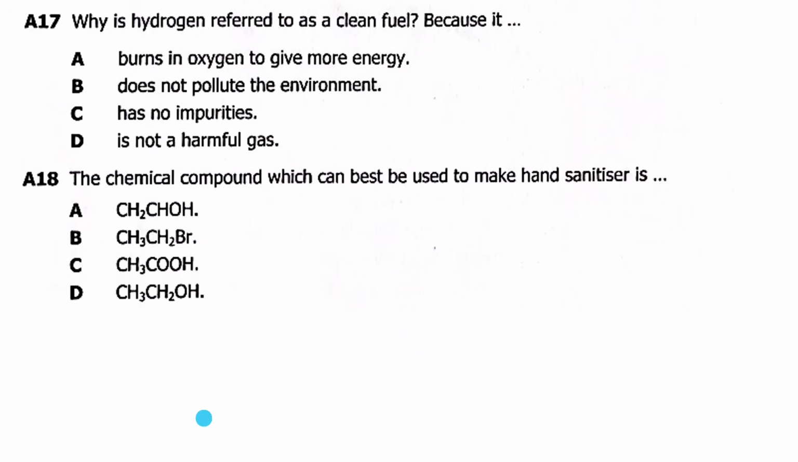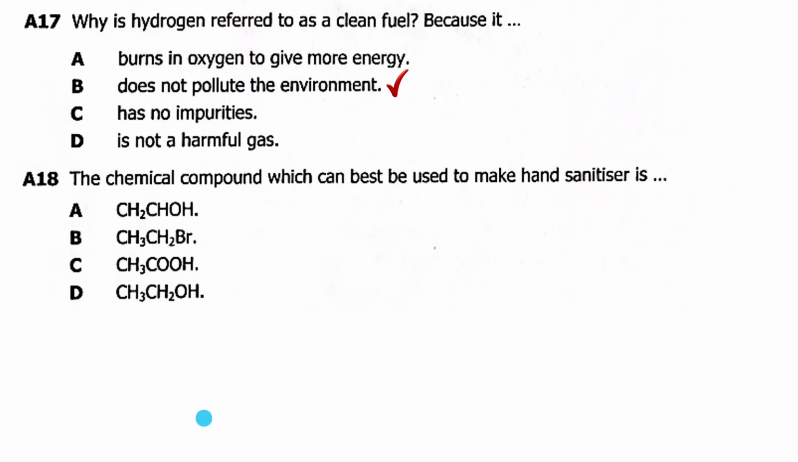We go to A17. Why is hydrogen referred to as a clean fuel? Because A, it burns in oxygen to give more energy. That's not really the truth. B, it does not pollute the environment. Yes, something which is environmentally friendly can be referred to as a clean fuel. So the answer is B.